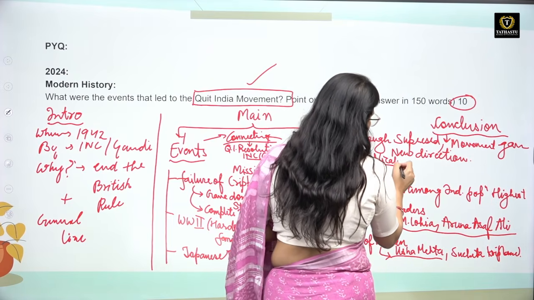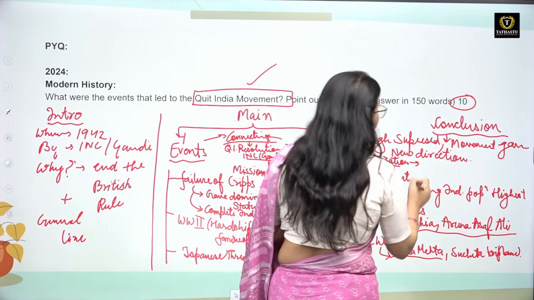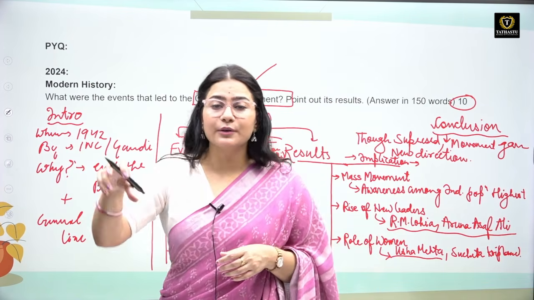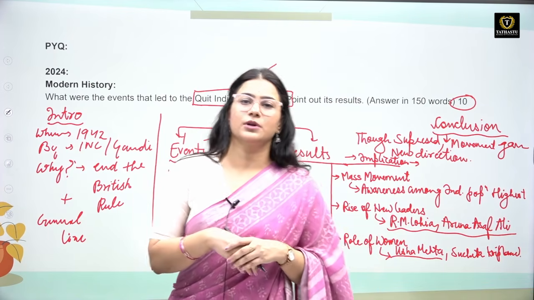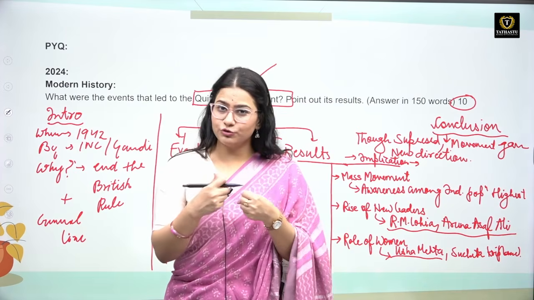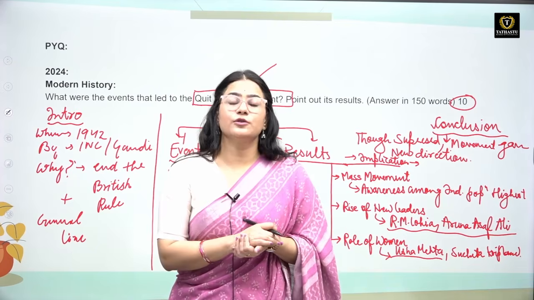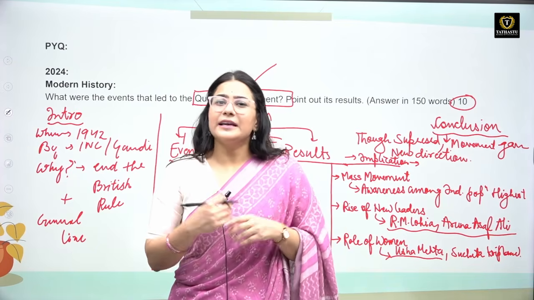अच्छा, implication क्या हुए हैं क्विट इंडिया? और Quit India movement was not alone. With the Quit India movement, the Indian National Army was also there, led by Subhash Chandra Bose. These events influenced each other. After that, there was the Royal Navy mutiny also, so INA ratings as well.